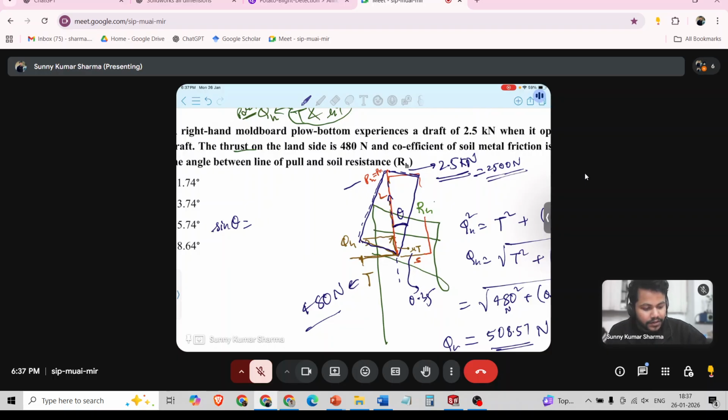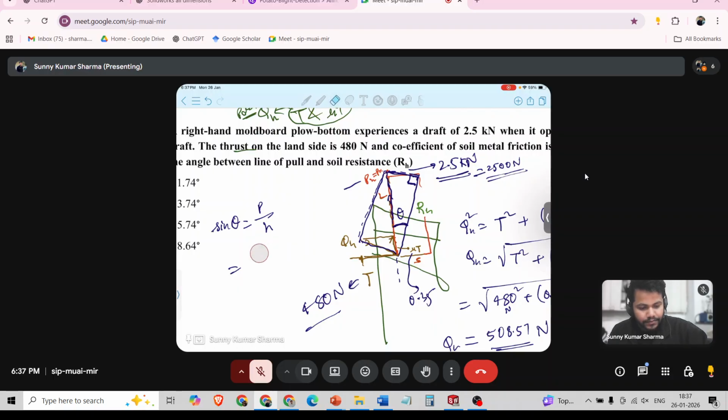Sine theta will be this upon this. This is the perpendicular of this triangle, and this is the hypotenuse. This is basic maths. Sine theta is equal to P by H, 2500 by 508.57.